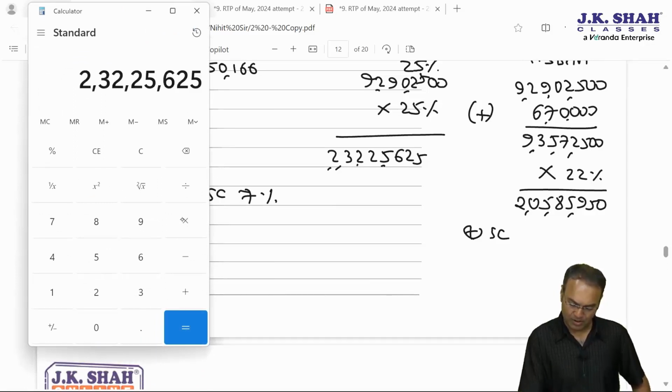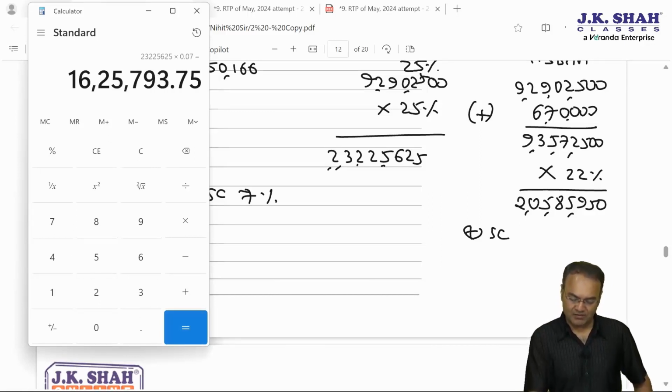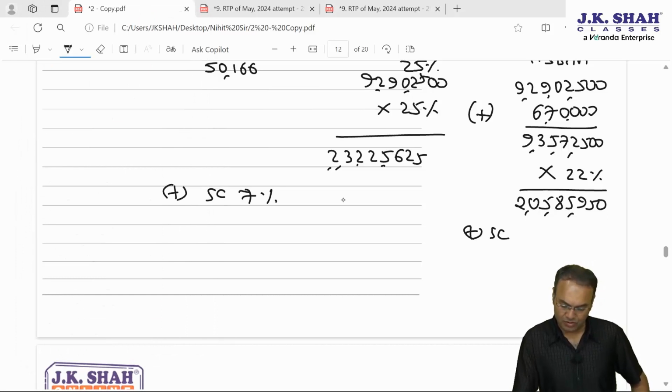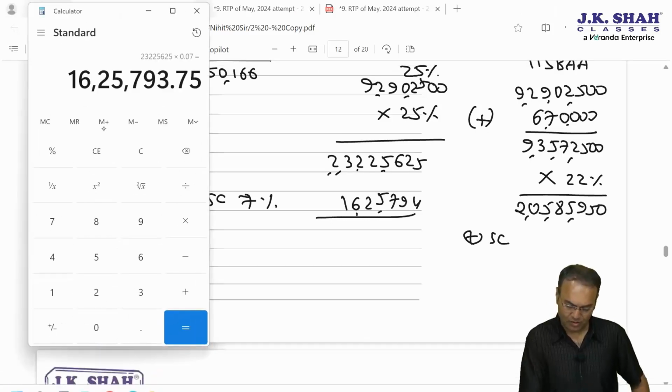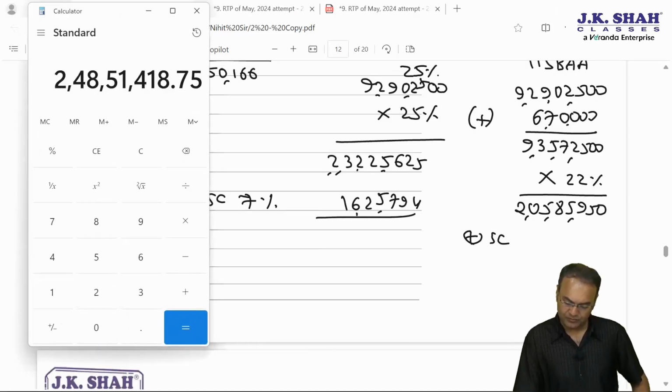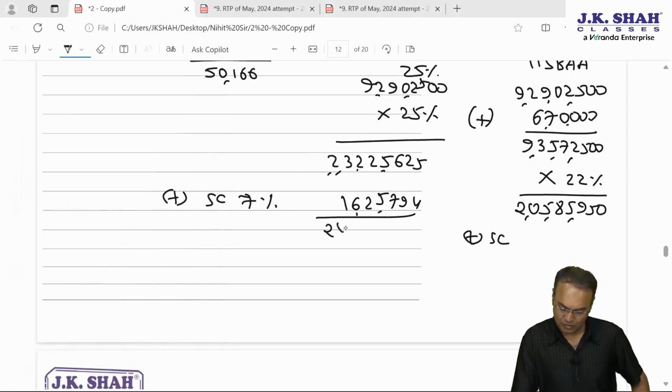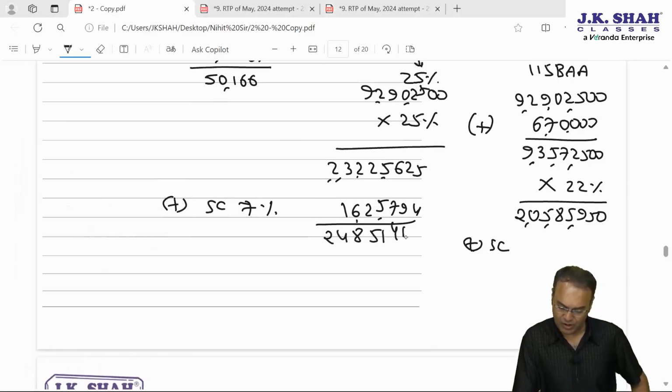This I am putting into memory into 0.07. 1625 794, rounded off figure. 248 51 419.